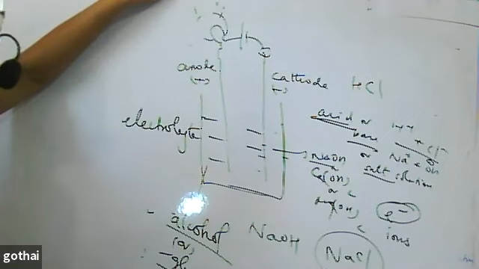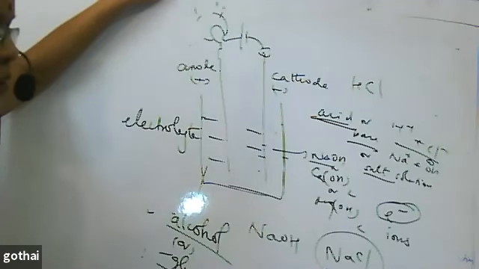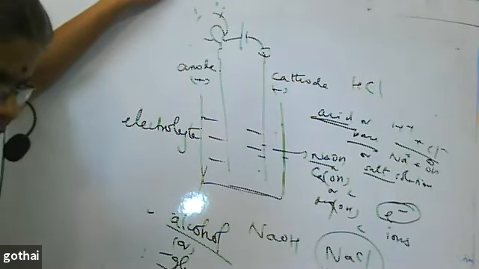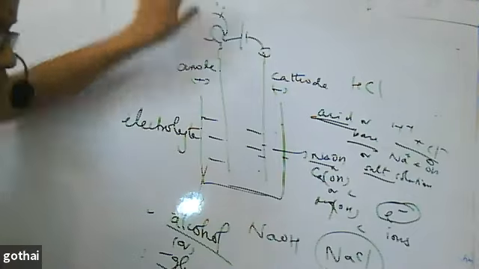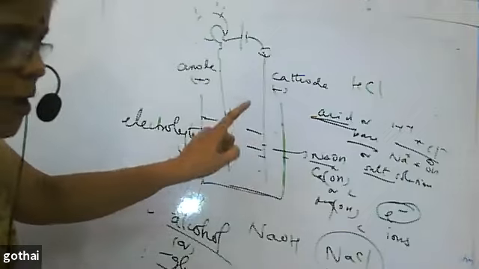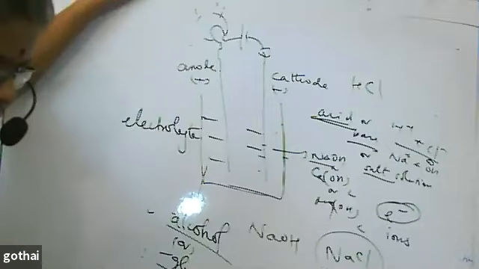If the conduction is very fast, we call it a strong electrolyte. If the conduction is slow, we call it a weak electrolyte. Strong acids and strong bases can be written as examples of strong electrolytes. Salt also conducts electricity when dissolved in water. That is not given in the book, I am giving it to you. Understand or not? Yes, ma'am.